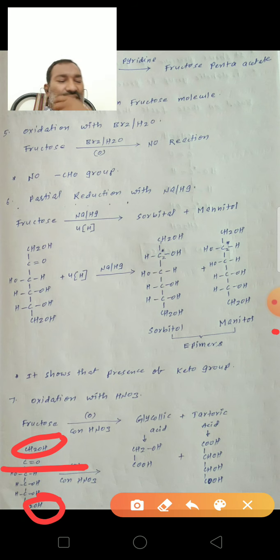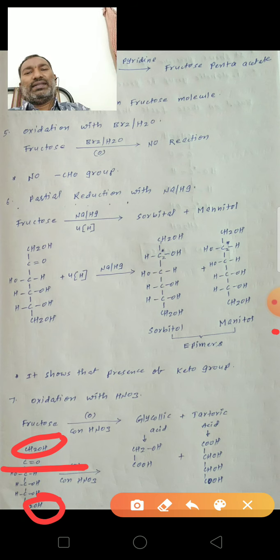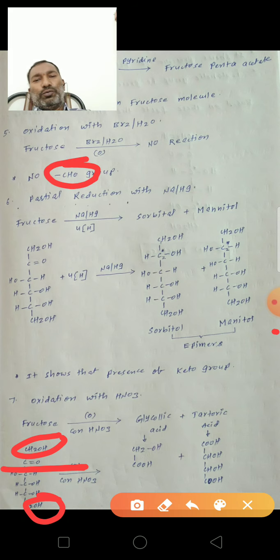Reaction with acetic anhydride forms fructose pentaacetate, so it shows there are 5 OH groups in the fructose molecule, attached to 5 different carbon atoms. Next, oxidation with bromine water: fructose does not give any reaction, so it does not contain the aldehyde functional group. So it may be a ketone functional group.